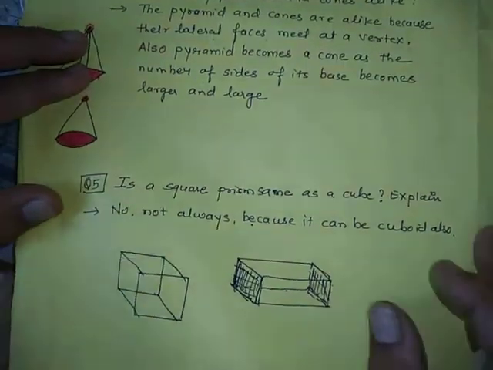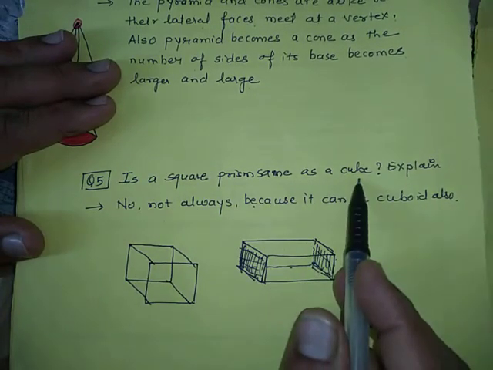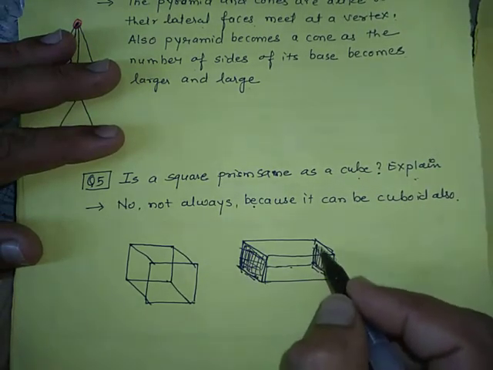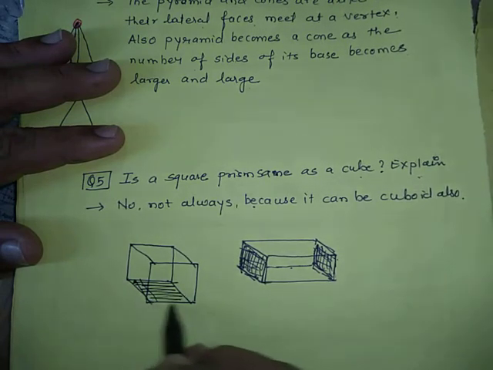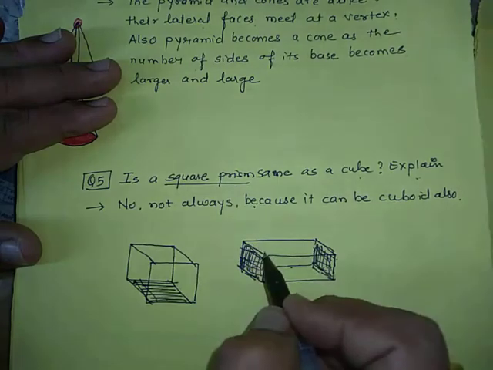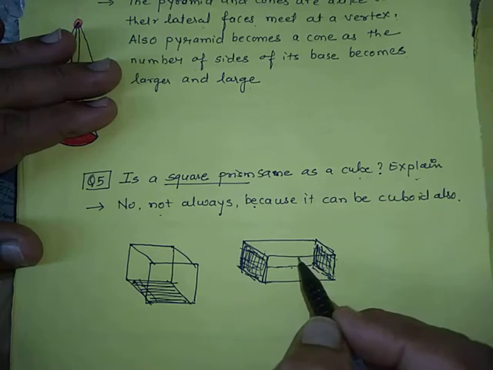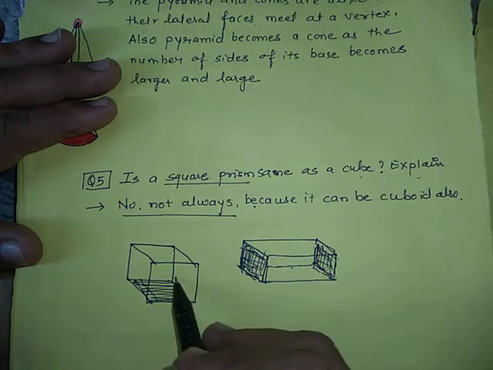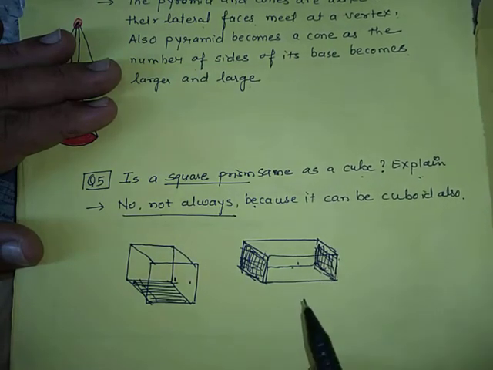Now next question, question number 5. Is a square prism same as a cube? Explain. So this is a square prism, square base, and this is also known as a square prism, square base. Because a square prism is not always a cube, sometimes it is a cuboid shape also. A square prism can be a cube but not always, because it may be in this shape also.